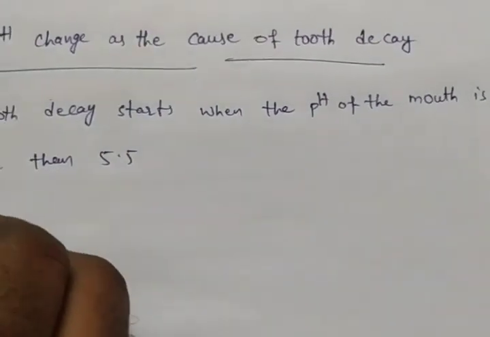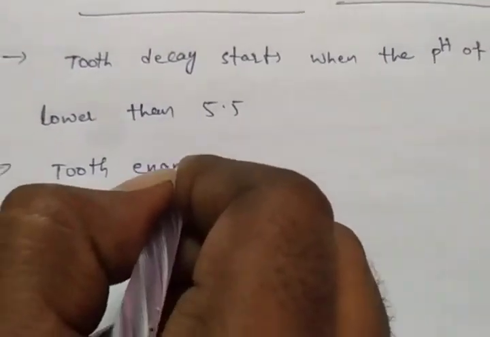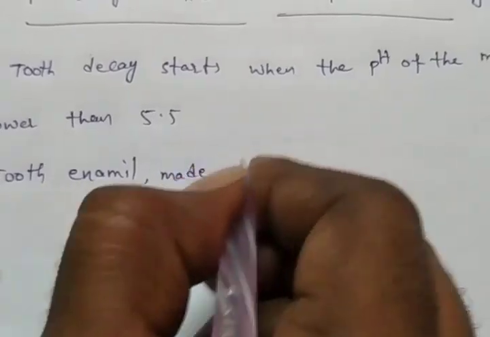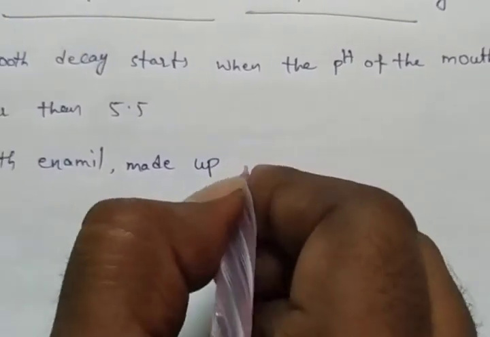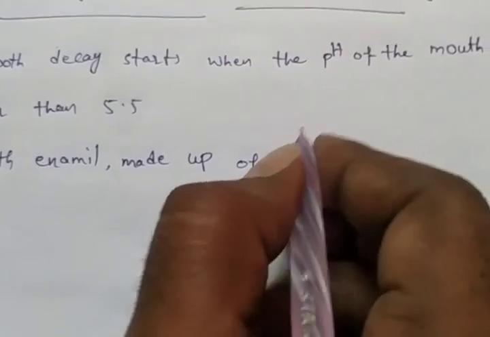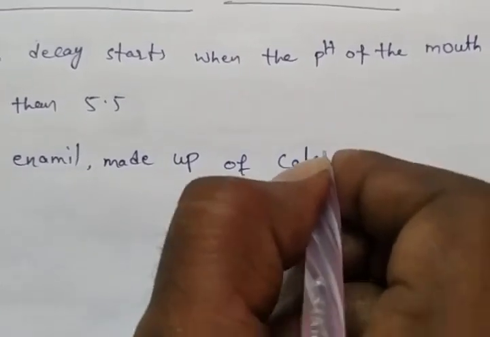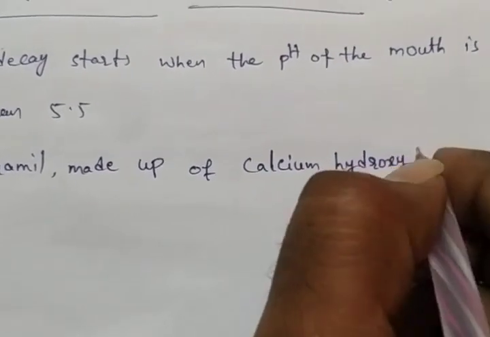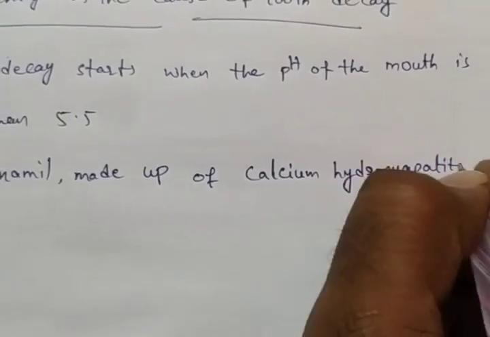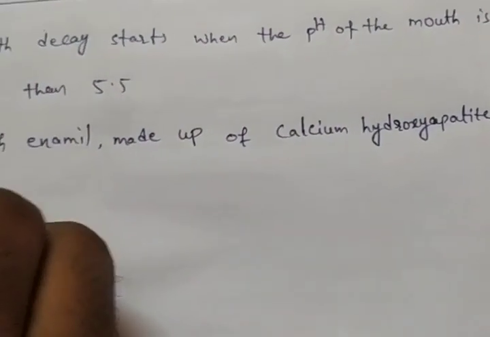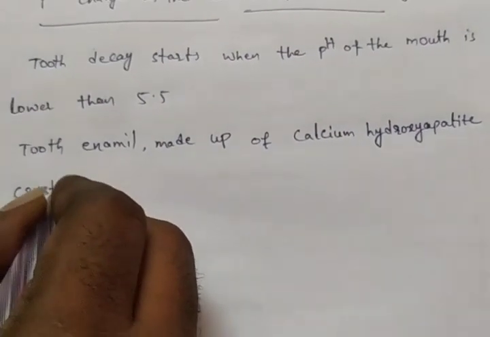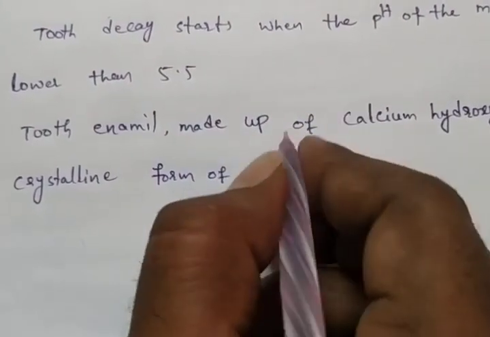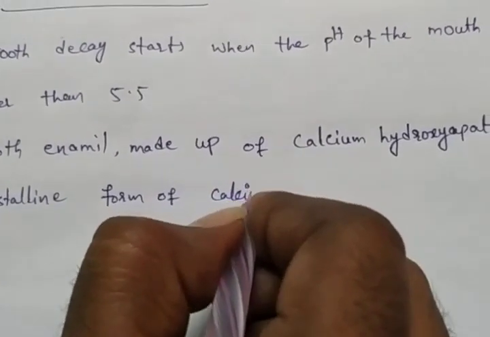And tooth enamel is made up of which substance? Calcium hydroxyapatite. It is a crystalline form of calcium phosphate.